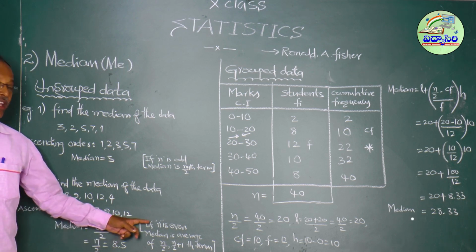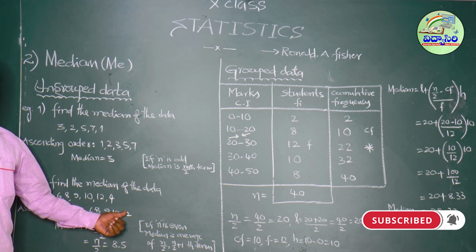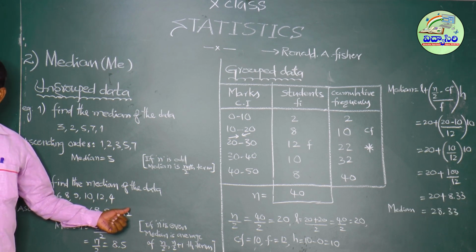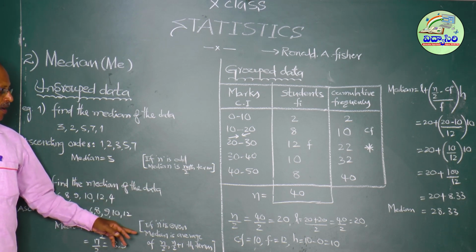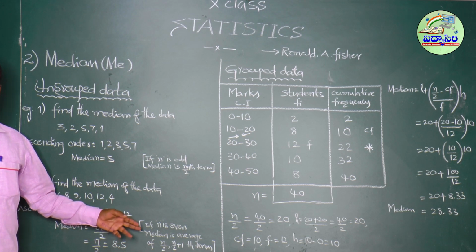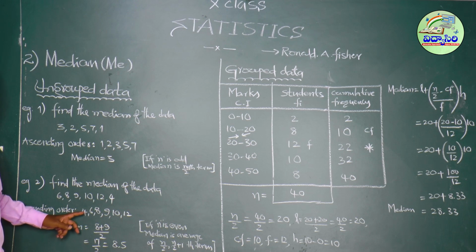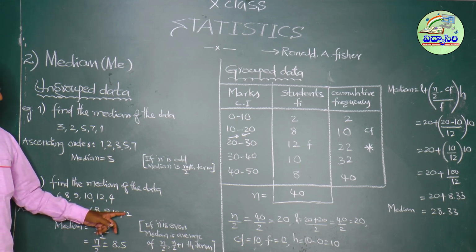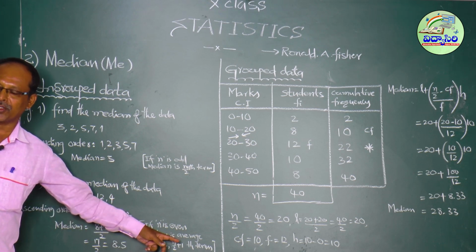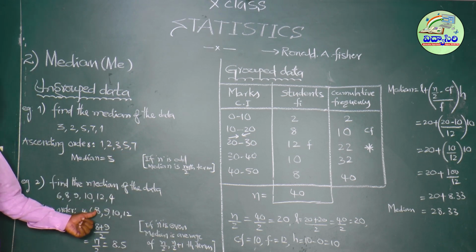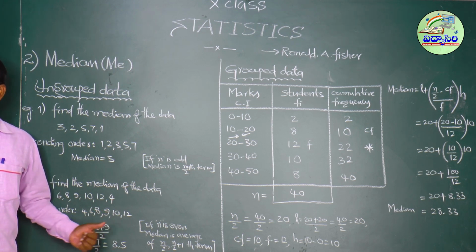So here n is an even number: 1, 2, 3, 4, 5, 6. There are 6 observations, so the observations are even in number. If n is even, median equals the average of the n by 2th and n by 2 plus 1th terms. So 6 by 2 and 6 by 2 plus 1, that is the average of the 3rd and 4th terms. 8 plus 9 by 2, 17 by 2, 8.5.